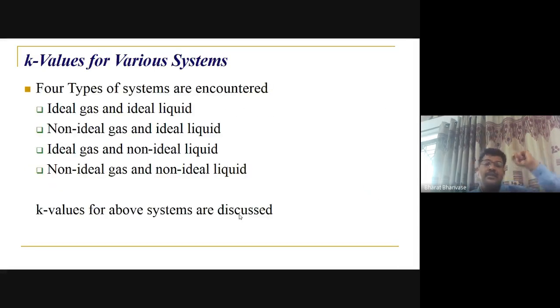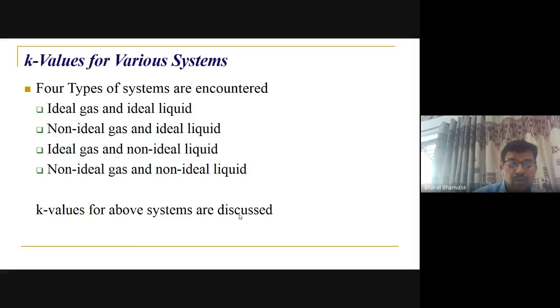And here, if you see the combination, four combinations are possible. Ideal gas, ideal liquid, that will lead to Raoult's law. Non-ideal gas, ideal liquid: non-ideal gas means the fugacity coefficient will come into the picture. Or ideal gas and non-ideal liquid: non-ideal liquid means the activity coefficient will come into the picture here. So that will be the modified Raoult's law, right?